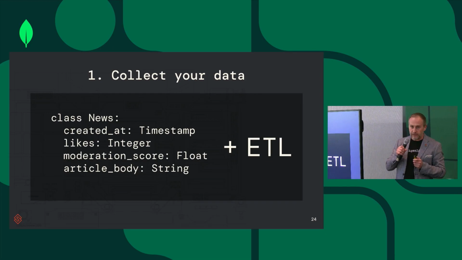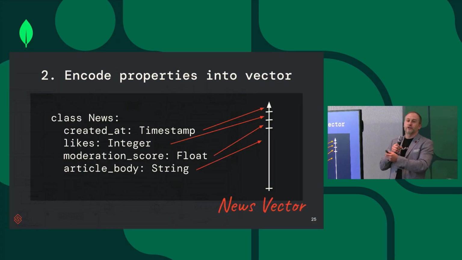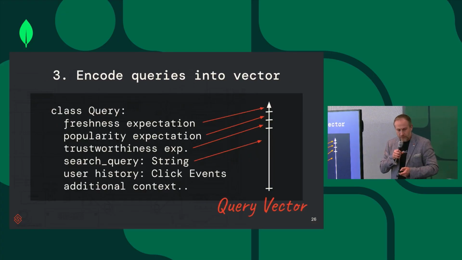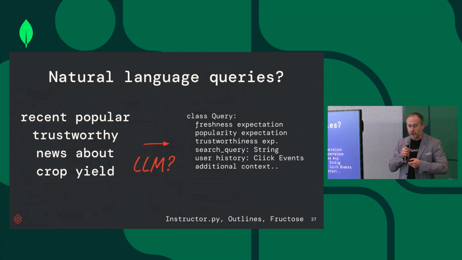You would collect your data, and you maintain the types of the data, so it's a typed schema, right? So for the date, for the number of likes, and for the moderation score. You encode those properties into the vector embedding, and that creates the news vector. On the other side, you do the same for the query. You encode the freshness expectation, the popularity expectation, trustworthiness, and of course, the query itself into a query vector, and then you match those two, right?